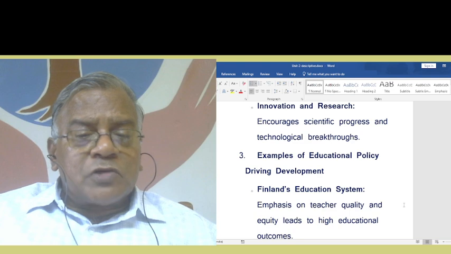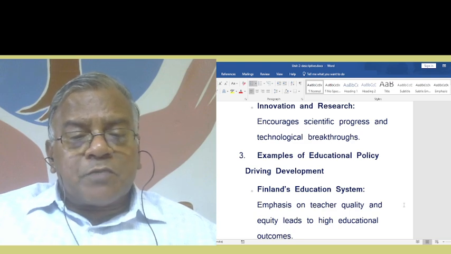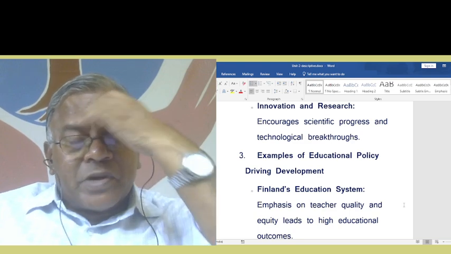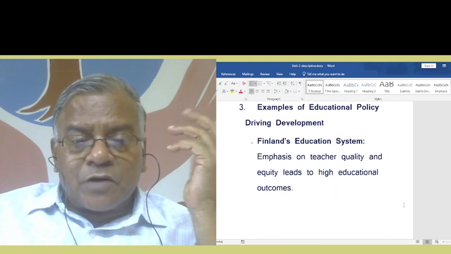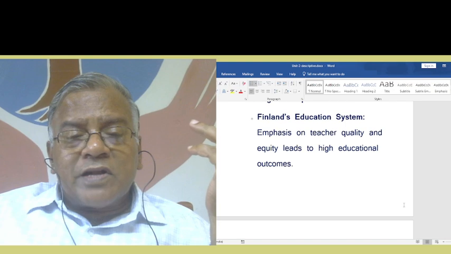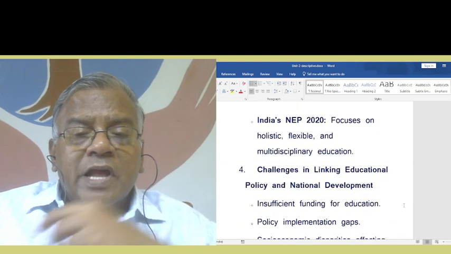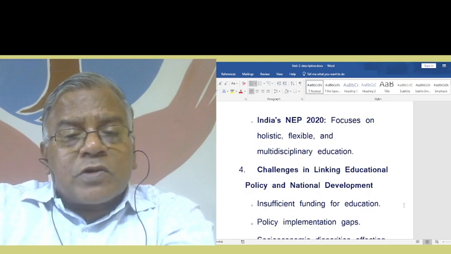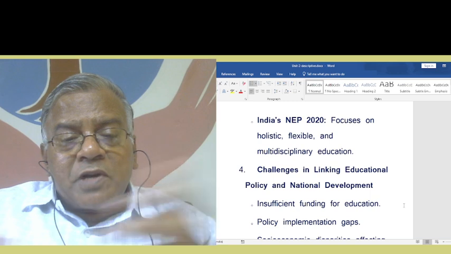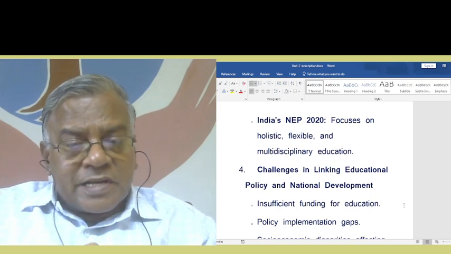Now, what examples could you give? Examples of educational policy driving development. Once again, Finland's education system emphasis on teacher quality and equity leads to high educational outcomes. Then India's NEP 2020 focuses on holistic, flexible and multidisciplinary education.